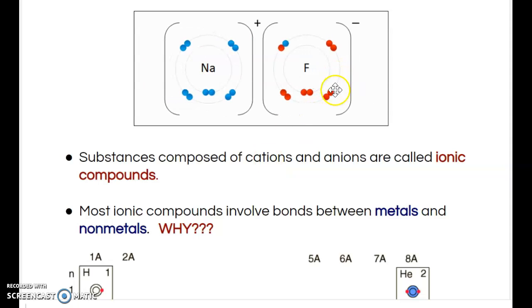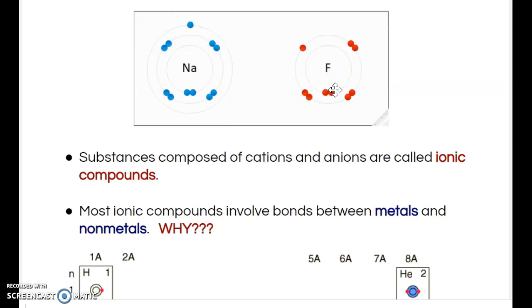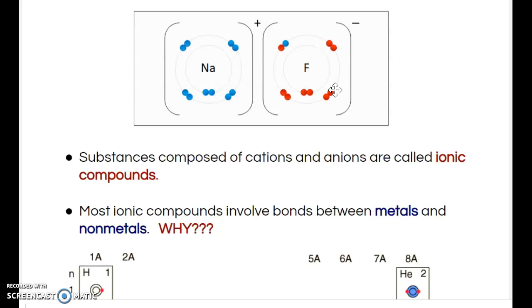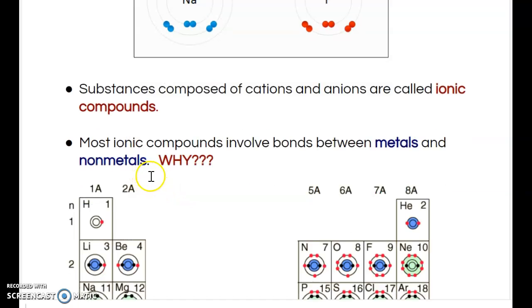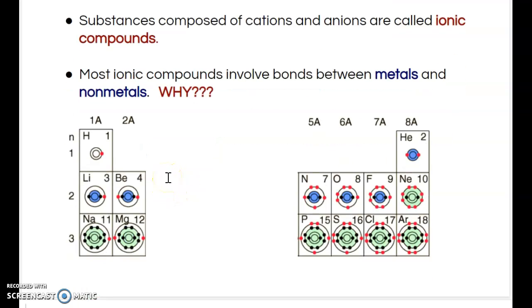And remember how I said in the last lesson that any anion has the -ide ending, so that we can now call it sodium fluoride. Okay, most ionic compounds involve bonds between metals and nonmetals. Metals and nonmetals. Why do you think that is? Why do we think that metals and nonmetals are the ones that create the ionic compounds? Think about the ionic compound.